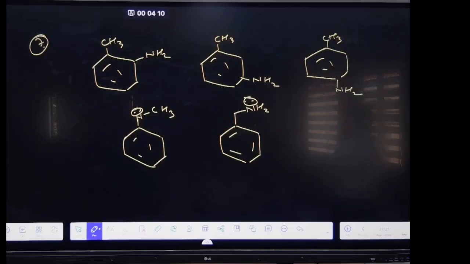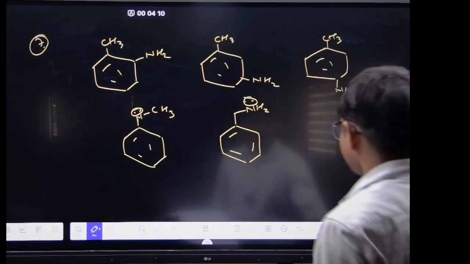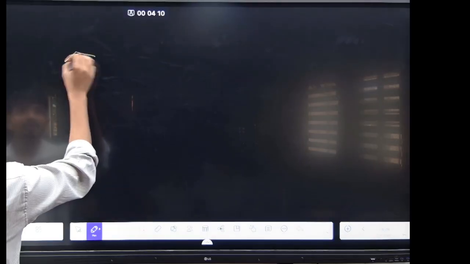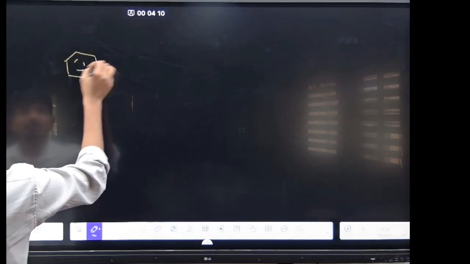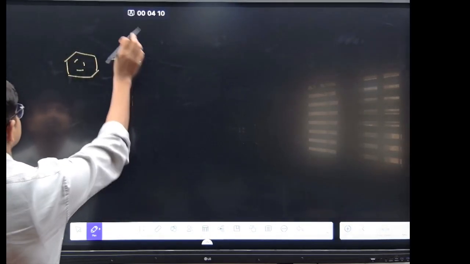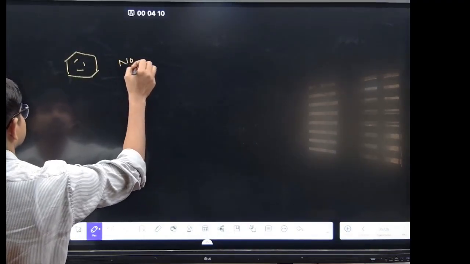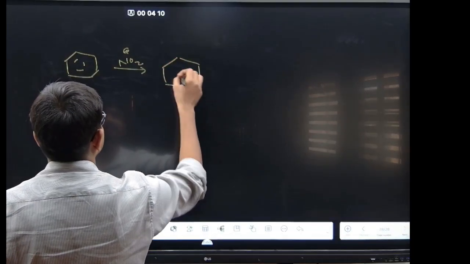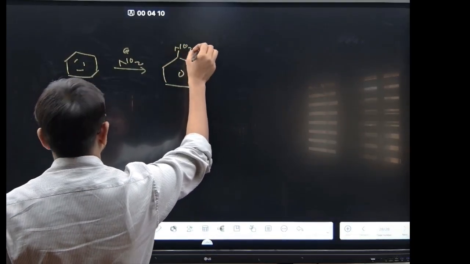Yeah, nitration. It is a meta directing group, right? So first you have to do nitration. See, they are asking for the meta one, right? It means that first you have to do the nitration. So benzene, on nitration with NO2 plus, will form this one, with NO2.